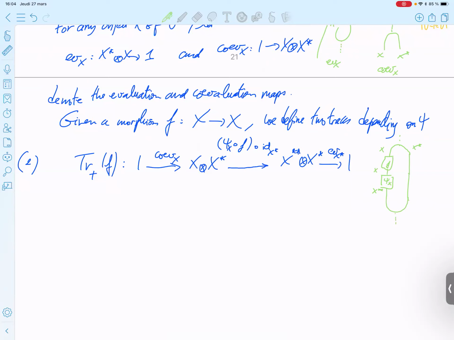So it's a map from 1 to 1, but 1 is a unit, a simple object, so this is just a scalar. It's an element in the field. Okay. And so here you draw a picture on the right, so maybe we should call that the right trace. But then you have the left trace, denoted trace minus of F.